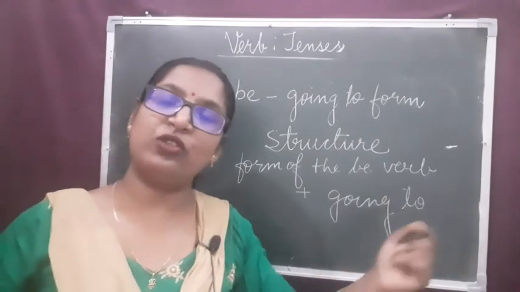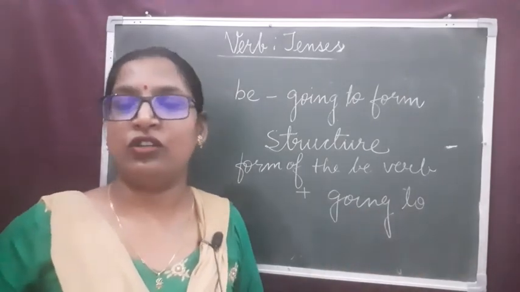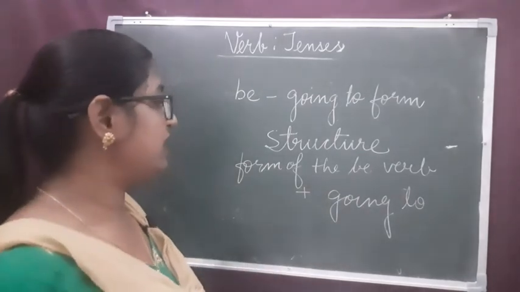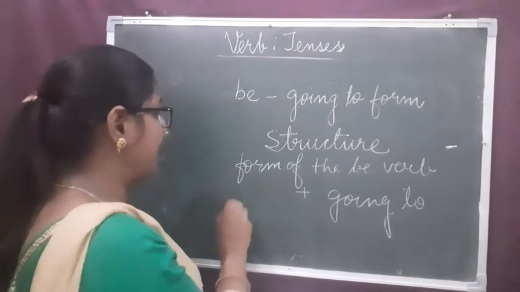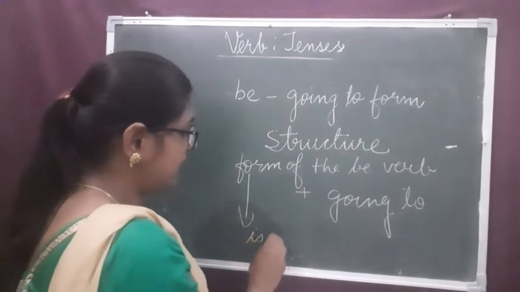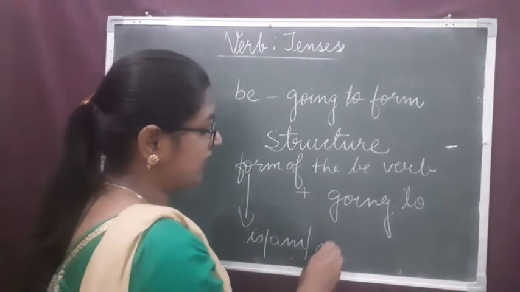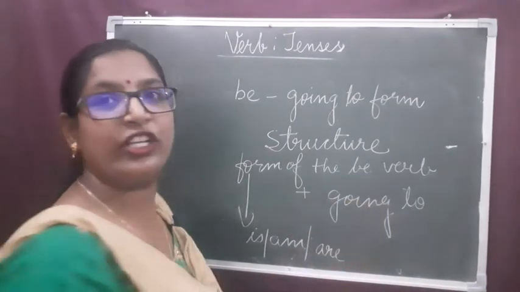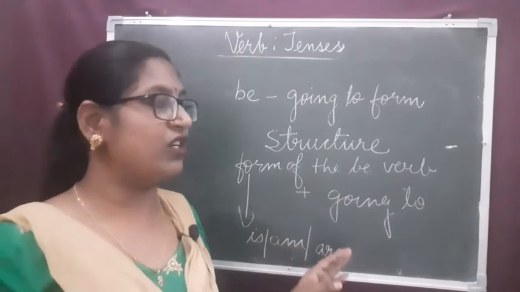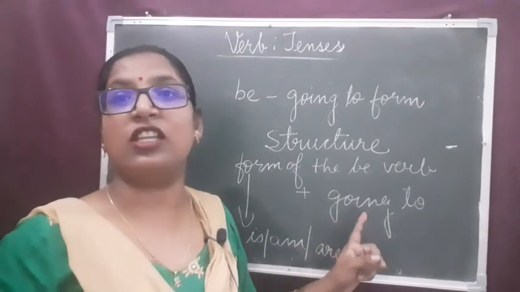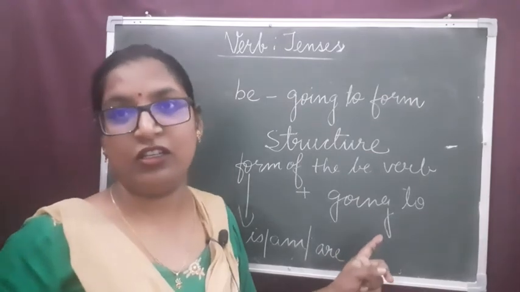He is going to do. She is going to do. They are going to do. So, is, am or are plus going to. This is the structure. With this structure, we express the future action.